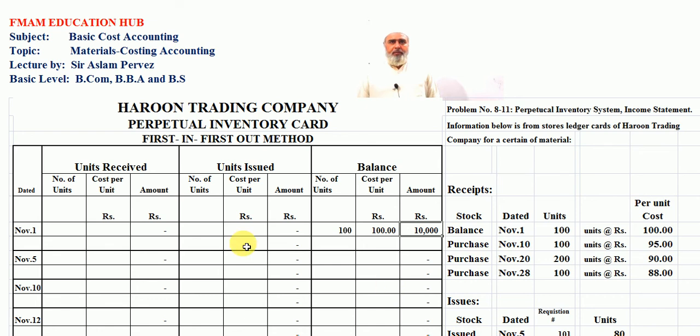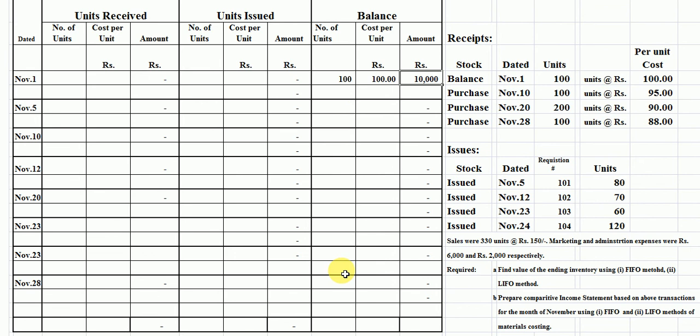Now, this is the first number. Now, units issued. Number 5th, the requisition number is 101. The unit is 80.